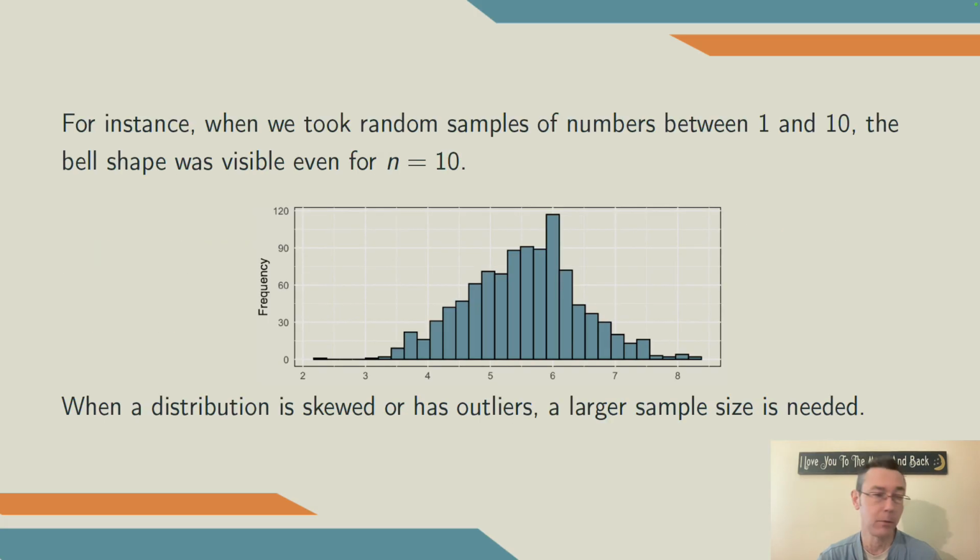In our example, we took random samples of numbers between 1 and 10, all with equal probabilities. And the bell shape was very clear even for n equals 10. So obviously here we're sampling from a distribution that isn't highly skewed and doesn't have outliers. But if that were the case, a larger sample size like 30 would be necessary.